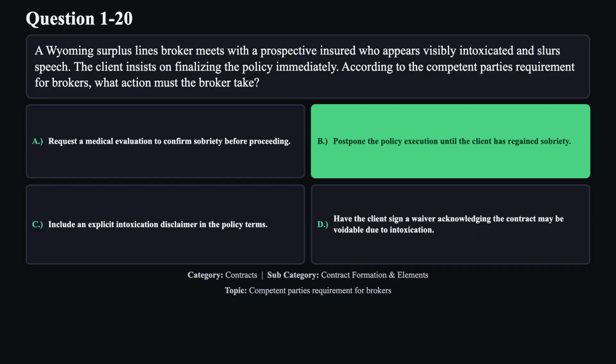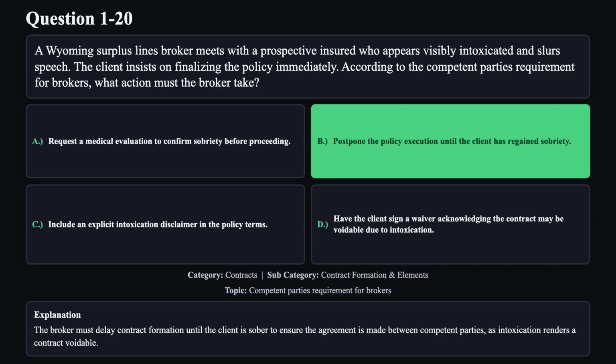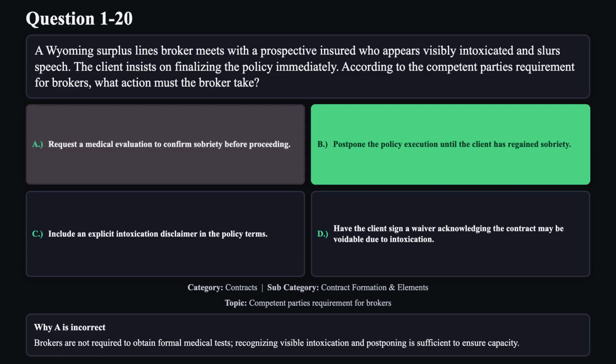The correct answer is B. The broker must delay contract formation until the client is sober to ensure the agreement is made between competent parties, as intoxication renders a contract voidable. Reason A is not correct. Brokers are not required to obtain formal medical tests. Recognizing visible intoxication and postponing is sufficient to ensure capacity.